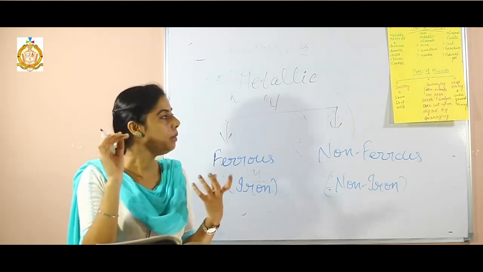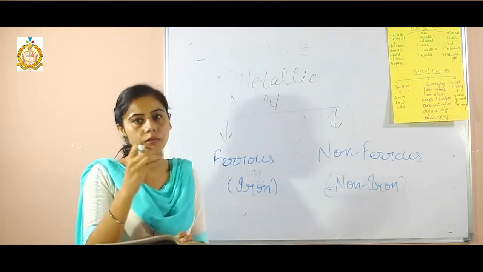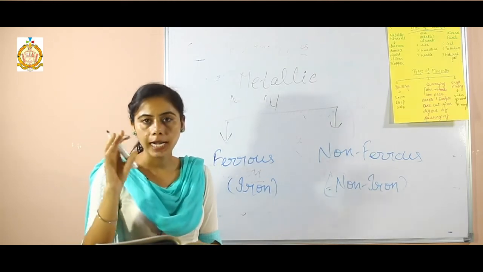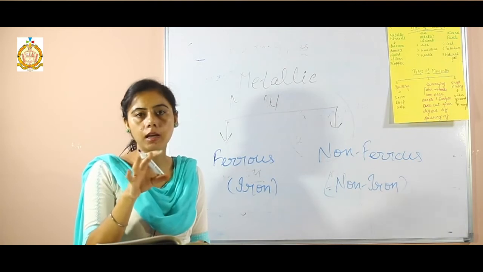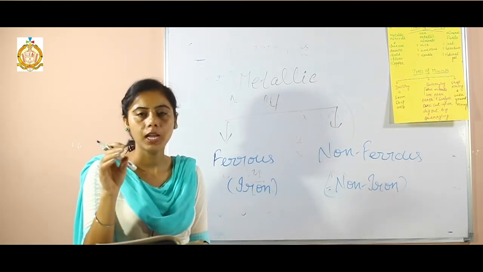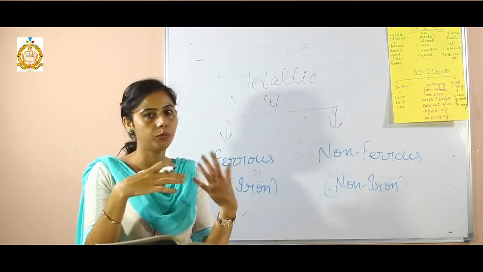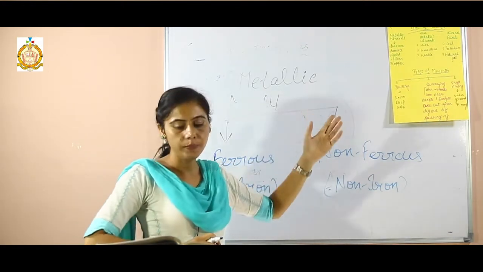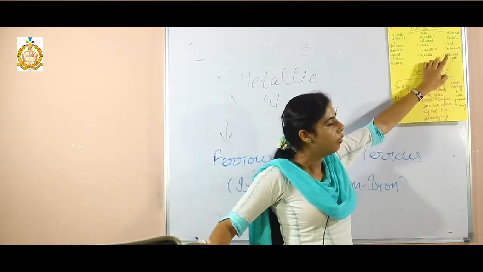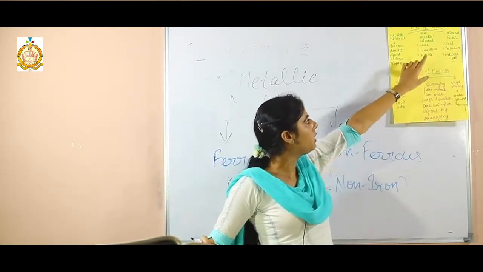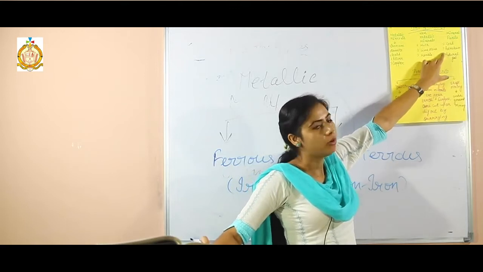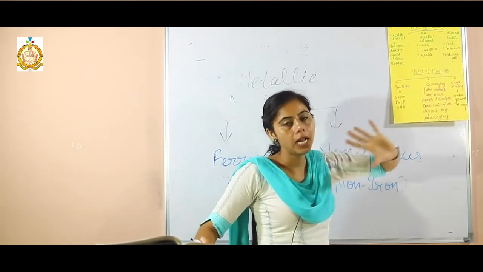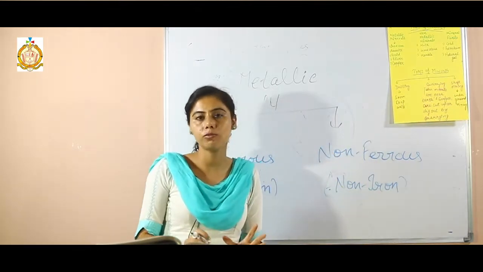The next one is mineral fuels. Mineral fuels are also known as fossil fuels. Mineral fuels are formed when dead animals and plants are buried under the earth for a long period of time, and due to heat and pressure they are converted into fossil fuels. The most important fossil fuels are coal, petroleum and natural gas. Coal is used for heating, petroleum is used in motor vehicles, and natural gas is used at home for household purposes, for cooking.